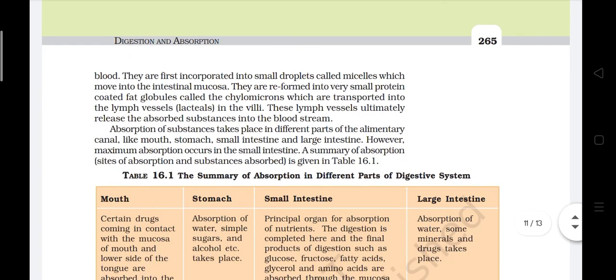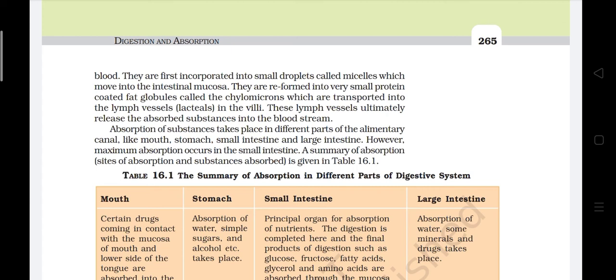They are first incorporated into small droplets called micelles, which move into the intestinal mucosa. They are reformed into very small protein coated fat globules called chylomicrons, which are transported into the lymph vessels, the lacteals, in the villi. The lymph vessels ultimately release the absorbed substances into the bloodstream.